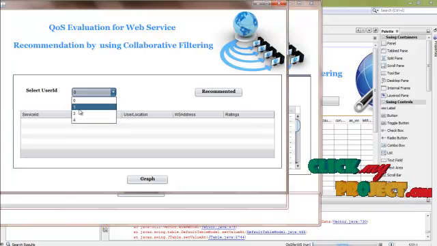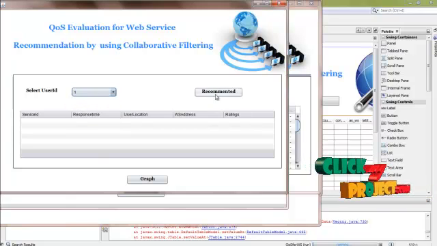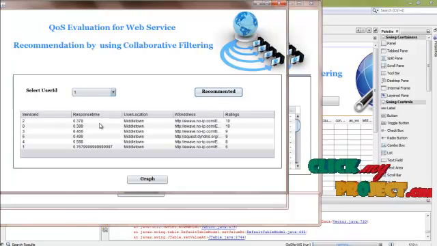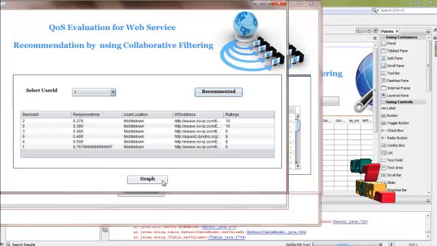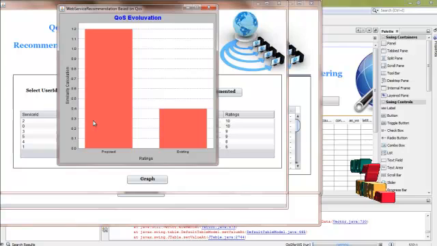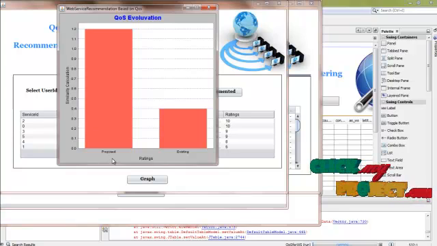Example, choose the service, select user ID 1 and the recommended. The service ID 2 and response time is 0.3 for the based on the response time, and then click the graph button. The graph will be displayed. This graph mentions the QoS evaluation for the proposed and existing system.